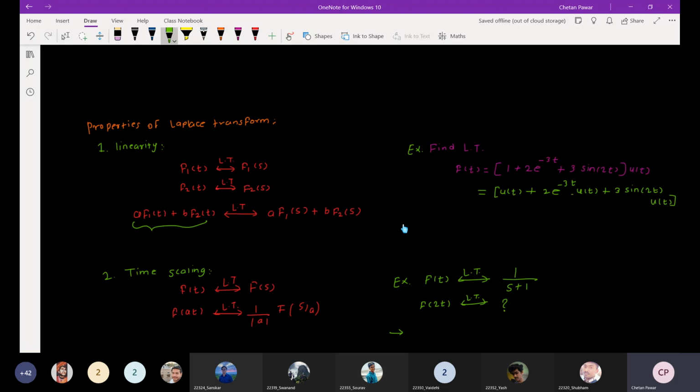So this is a linear combination of these three signals. Just tell me what is the Laplace transform of u of t. We have just calculated that.